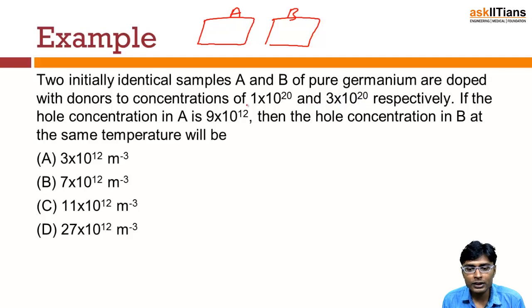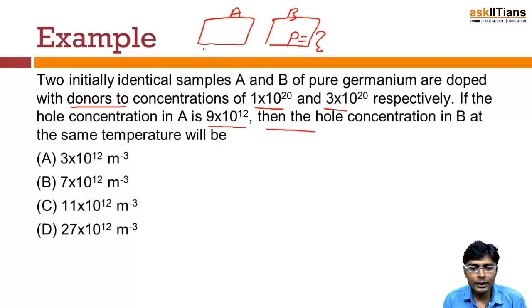These are the donor concentrations in A and B respectively. If the hole concentration in A is 9 into 10 raised to power 12, then the hole concentration in B at the same temperature will be.